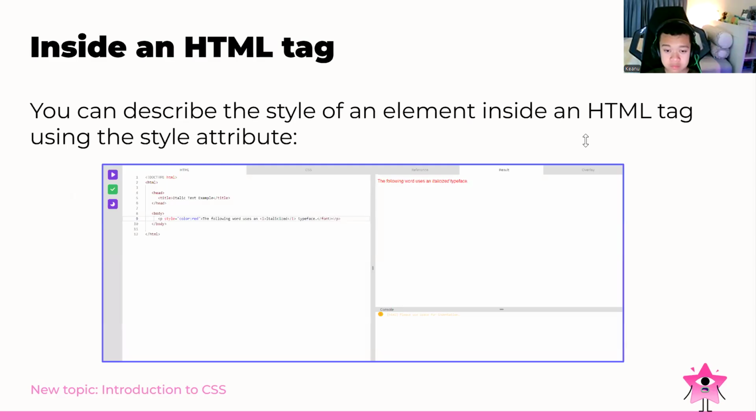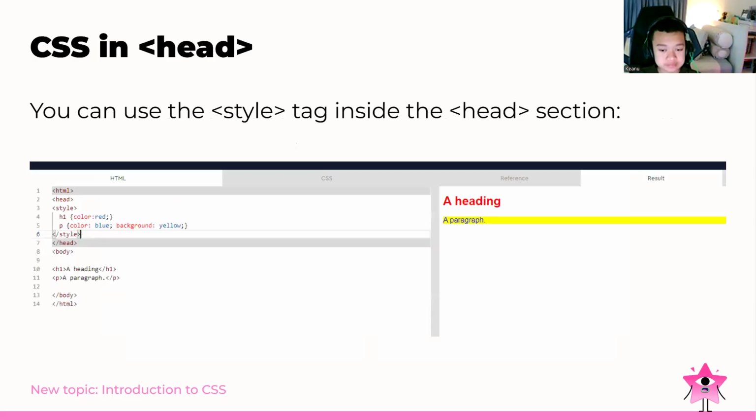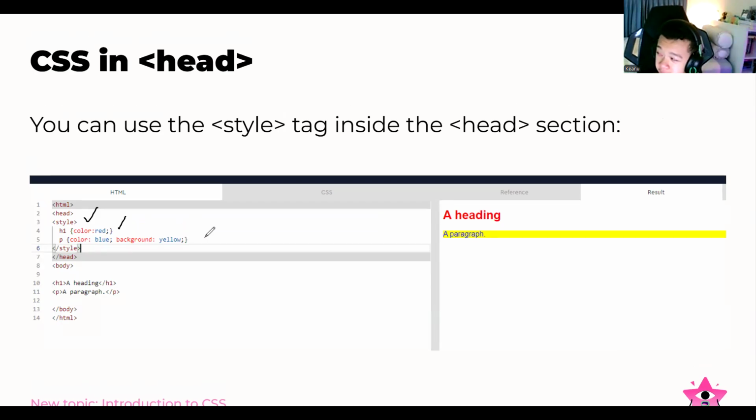So basically, inside an HTML tag, we can describe the style of an element. We just need to add the CSS content. For CSS in the head, we can use the style tag inside the head section. So at the very first, just add the style, and then the color red, and then also the background. As you can see, just add the style and the background. So basically, it will look like this.